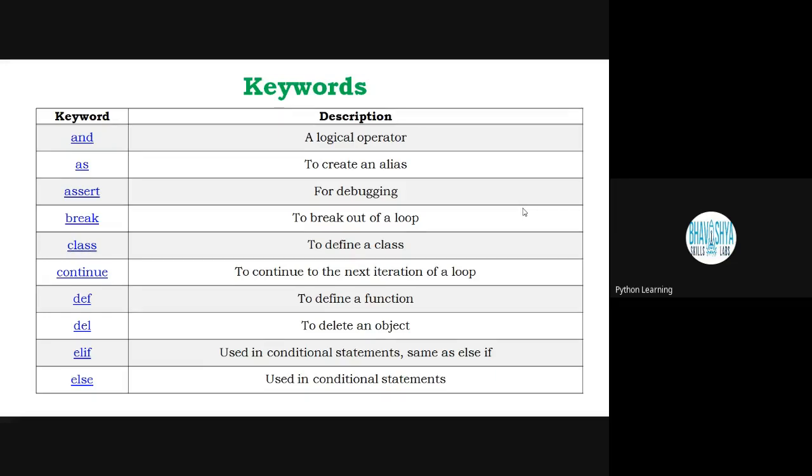Assert is for debugging. For debugging, we are generally using assert, then break to break out of the loop. If you already know about the looping system, then it's okay. Otherwise, we will definitely discuss it in the upcoming classes. Then class, continue, def, it's for defining the function, then del for deleting an object. In case of else if, we can use elif also. And next one is else.